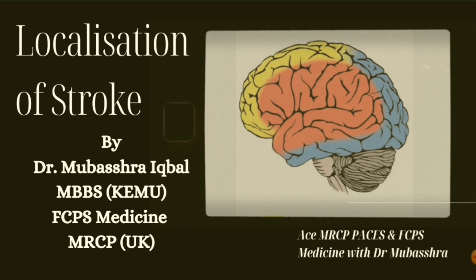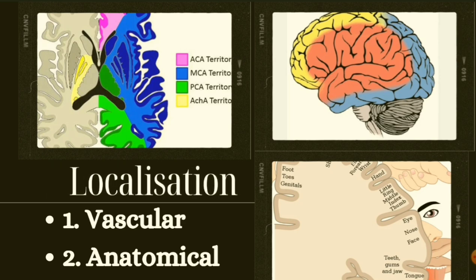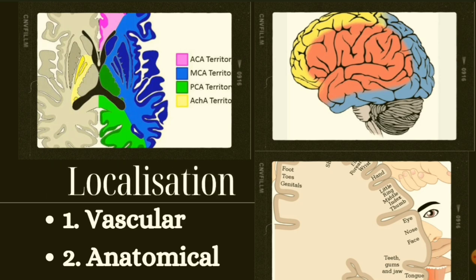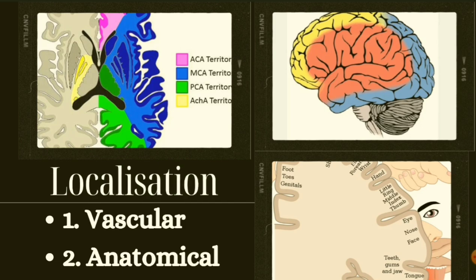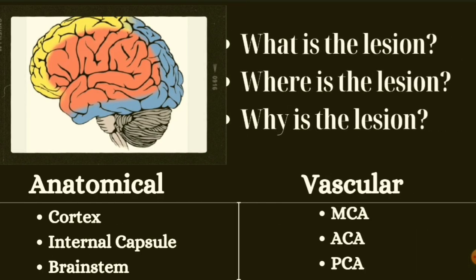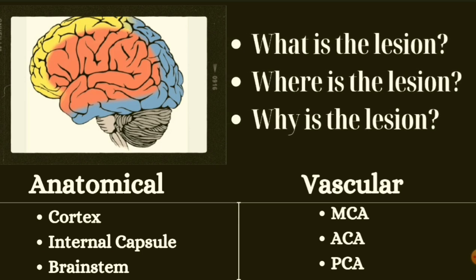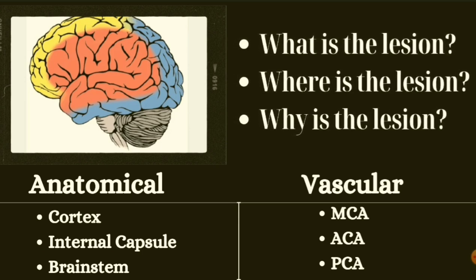Mubashira, and our today's topic is localization of stroke. Stroke localization can be done in two ways. Number 1, vascular. Number 2 is anatomical localization. Localization means that you are able to answer these questions. That is, what is the lesion, where is the lesion, and why is the lesion.